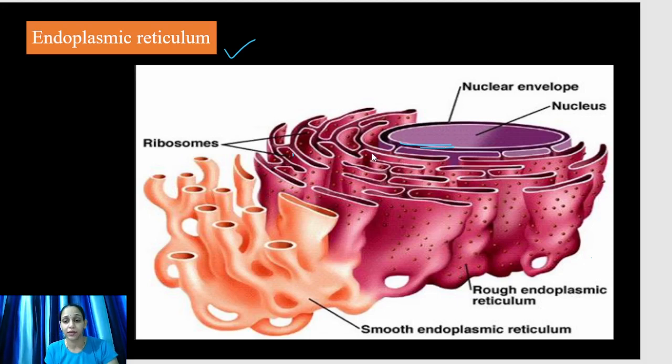nucleus, and it consists of a network of discs and tubule-like structures. This is the area of rough endoplasmic reticulum, and this is the smooth endoplasmic reticulum. Ribosomes are present on the cytoplasmic surface of the rough endoplasmic reticulum.